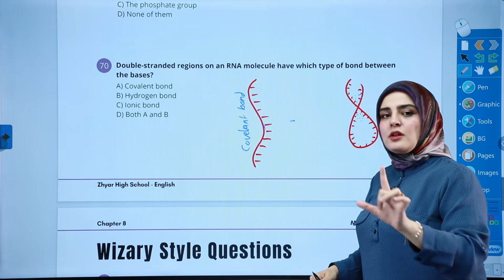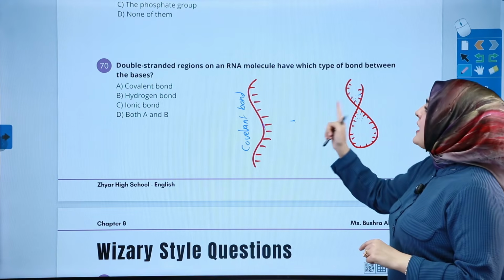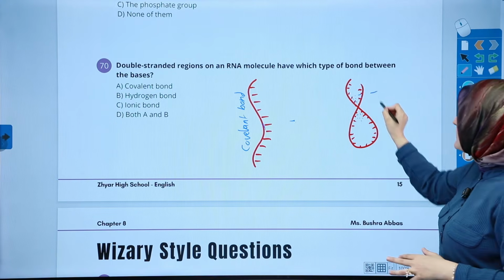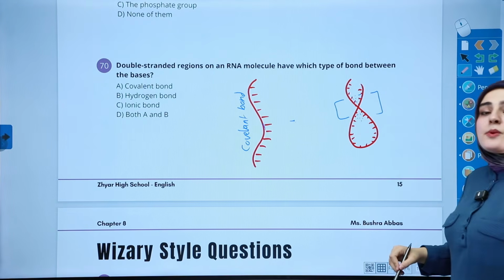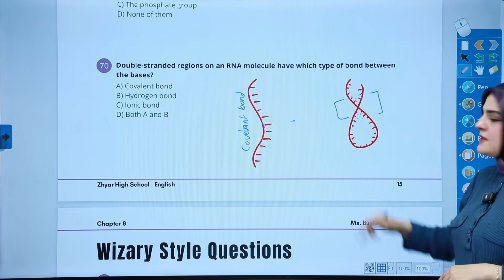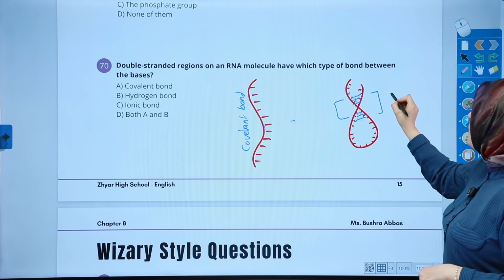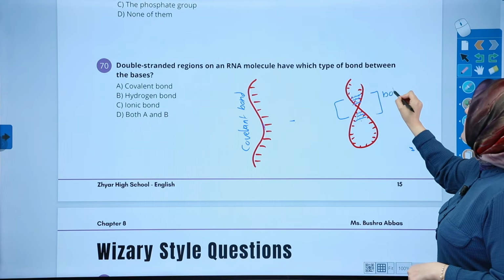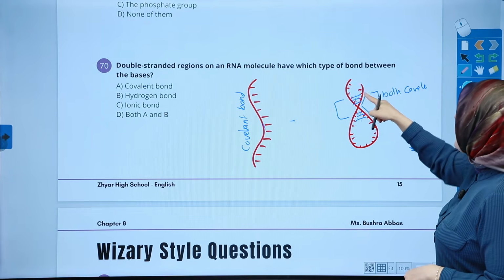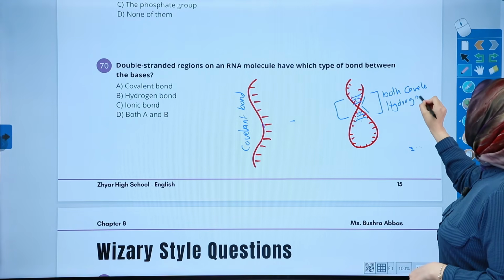Let's not forget normal RNA. Write this for yourself. But RNA, where they have regions of double strand, like this region here, create hydrogen bonds between the nitrogenous bases, these hydrogen bonds. So in this area, what do we have? Both covalent here on the side and the hydrogen bonds.